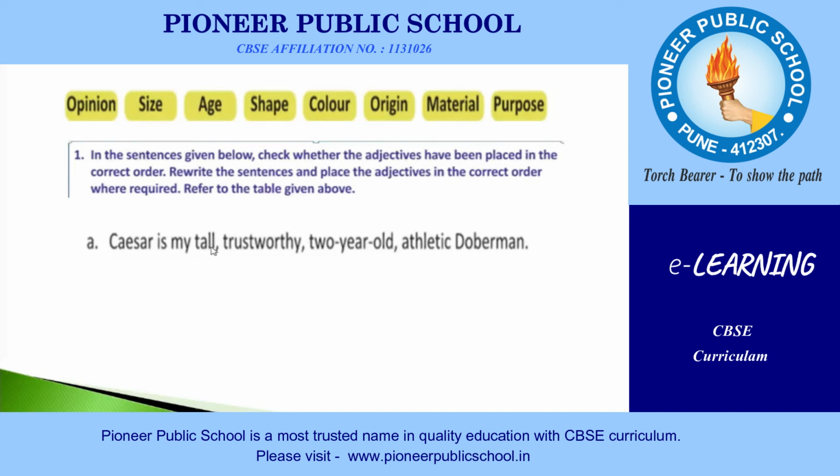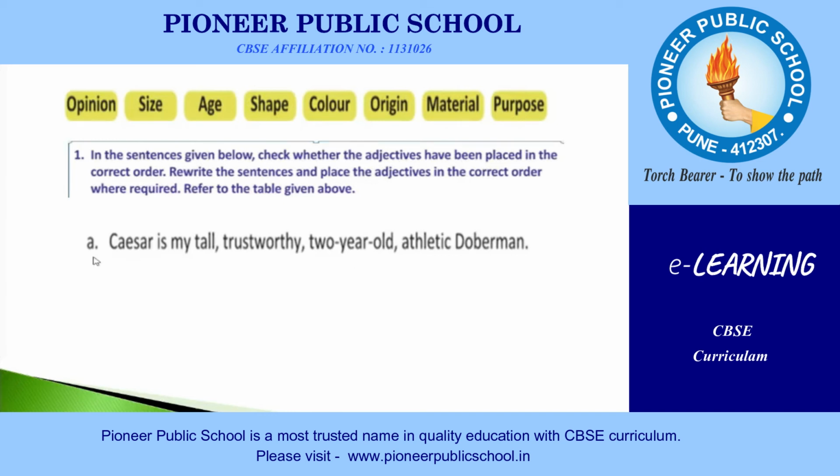Now, the word tall, this is related with the size. Trustworthy, the word trustworthy is related with the opinion adjective. 2-year-old, this is related with the age. And athletic, this word is related with the purpose.